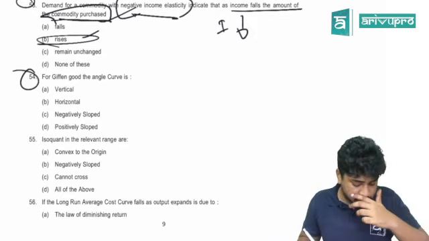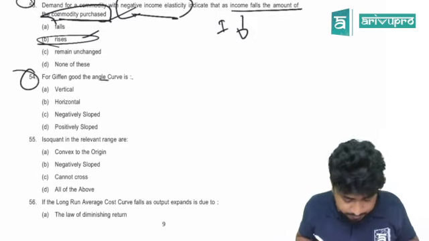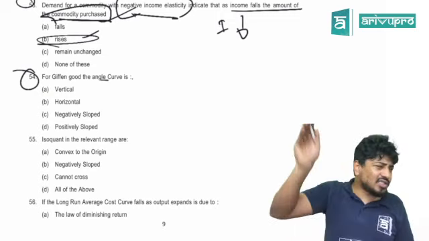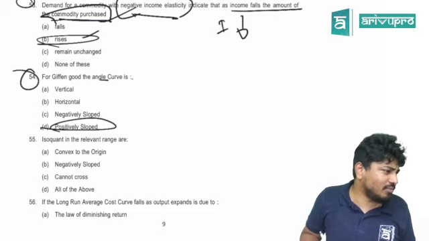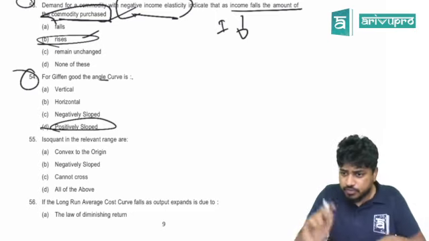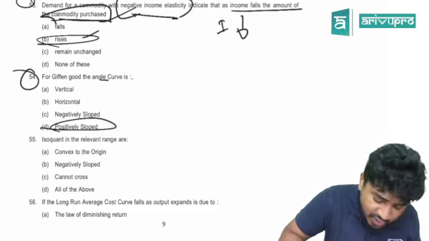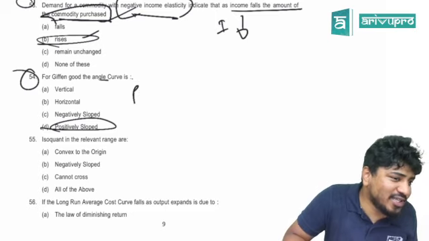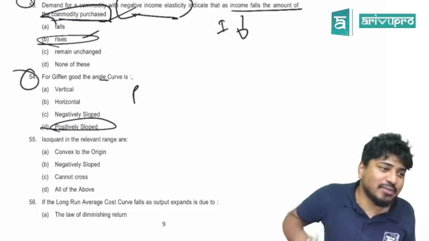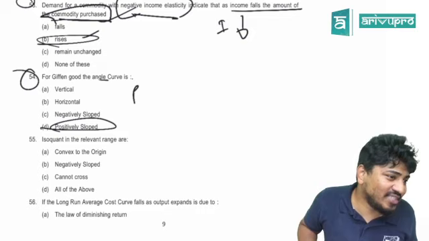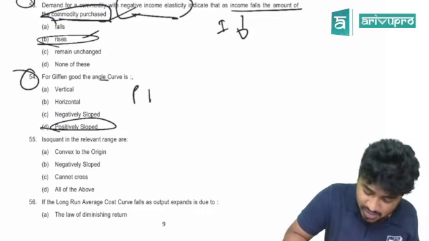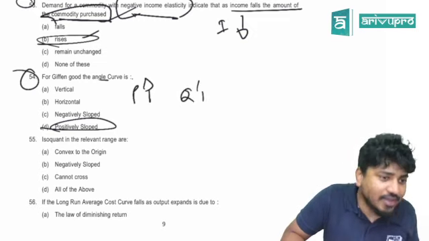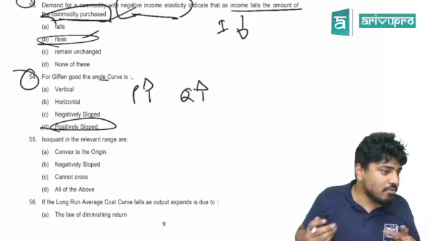54. For Giffen goods, the demand curve is what? The curve is positively sloped. We did the sum, right? Direct relationship. We saw this. Giffen goods means what? Inferior goods, no close substitutes, and it occupies a substantial budget. It has a positive direct relationship: price increases, quantity increases. This all we studied. Remember?